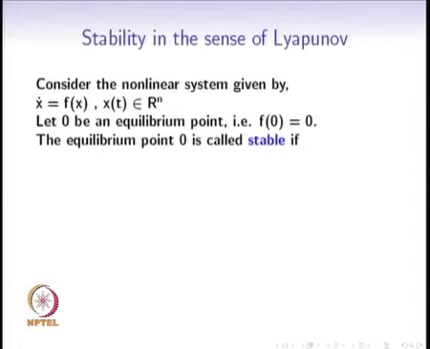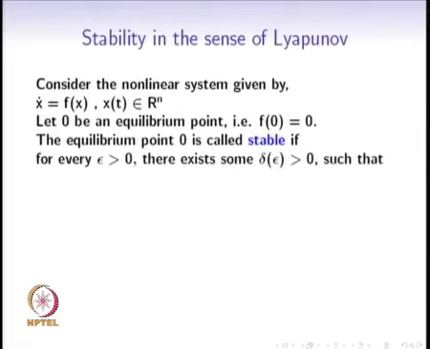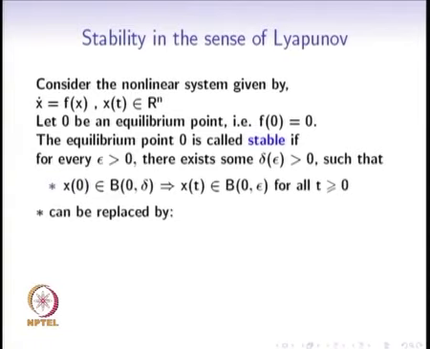Then the equilibrium point 0 is called stable if for every epsilon greater than 0 there exists some delta greater than 0 such that for every initial condition x naught inside this ball centered at 0 and of radius delta, we have the property that x of t belongs to this other ball, again centered at 0 and of radius epsilon, for all t greater than or equal to 0. So, when do we call the equilibrium point stable? Somebody proposes an epsilon; can you find a delta?